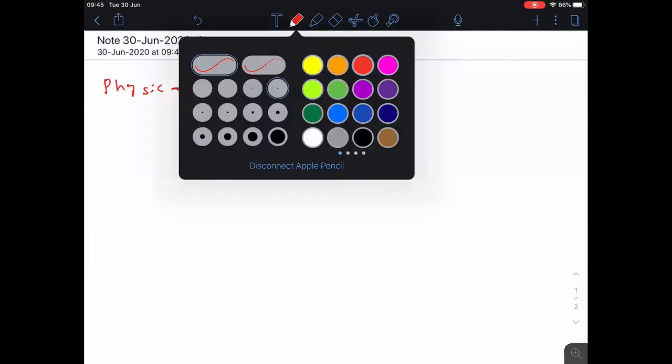Physical properties of amines. In that, first we are going to see their physical states and smell.